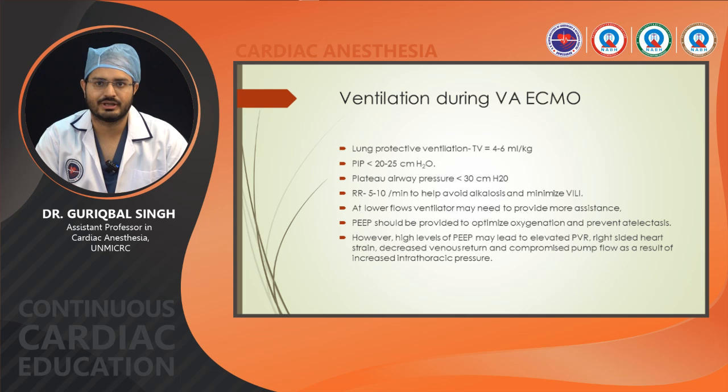Ventilation: we use lung protective ventilation with a tidal volume of 4 to 6 ml per kg, targeting peak inspiratory pressure less than 20 to 25 cm of water, while plateau airway pressure is less than 30. Respiratory rate should be targeted around 5 to 10 per minute to help avoid alkalosis and minimize ventilator-induced lung injury. At lower flow, the ventilator may need to provide more assistance. PEEP should be provided to optimize oxygenation and prevent atelectasis.